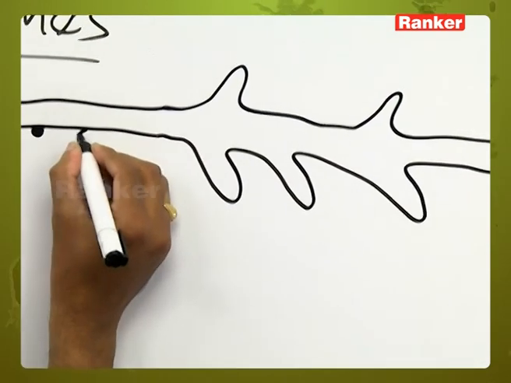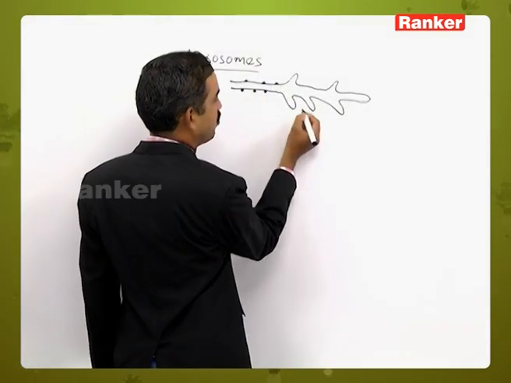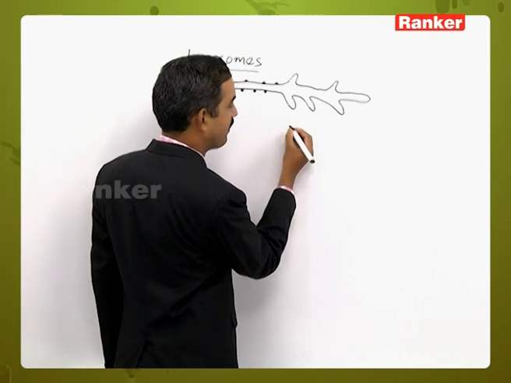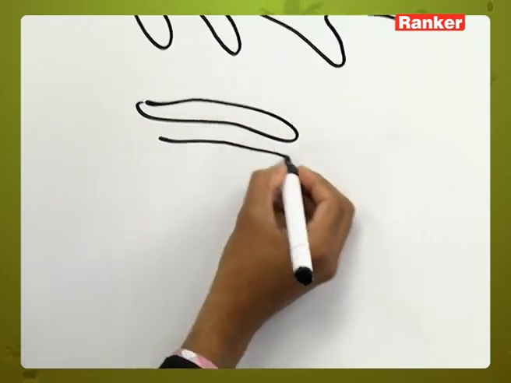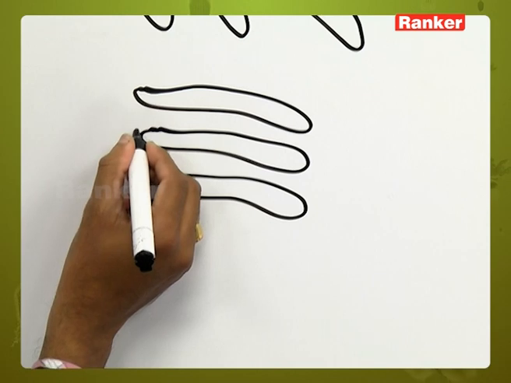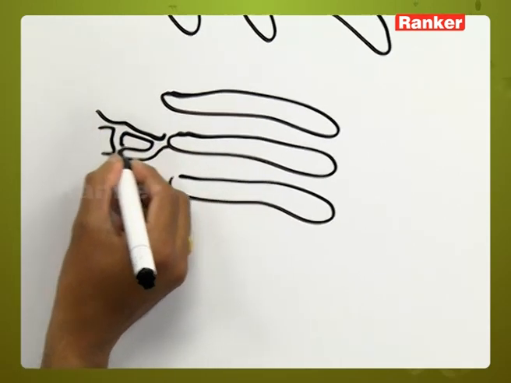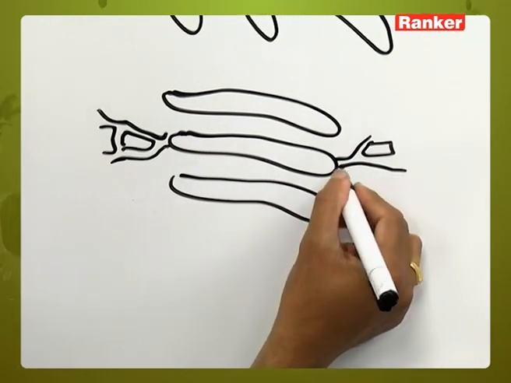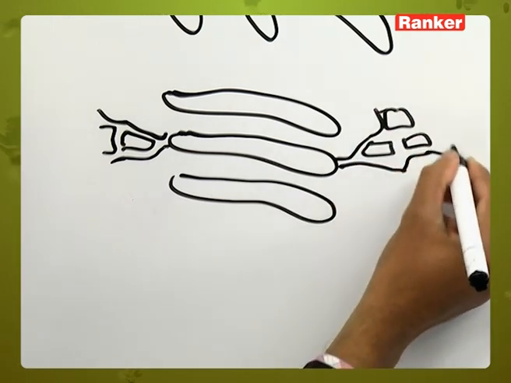So let us take the diagram. This is the endoplasmic reticulum. This is the rough endoplasmic reticulum part and the smooth endoplasmic reticulum. From the endoplasmic reticulum, we can see the formation of the Golgi apparatus structures, and the Golgi apparatus contains the branched structures and also the unbranched structures, that is, tubules and also vesicles.